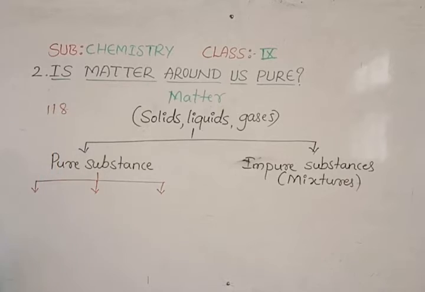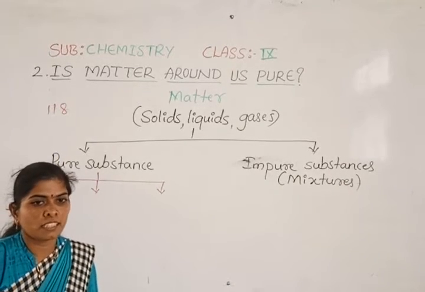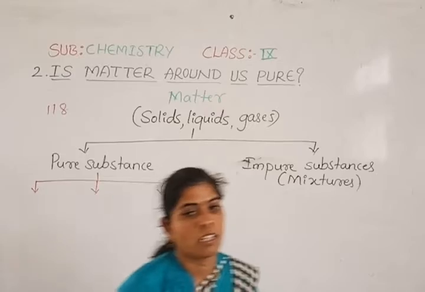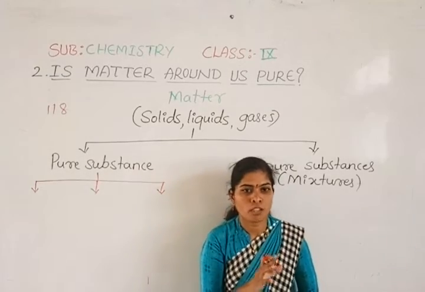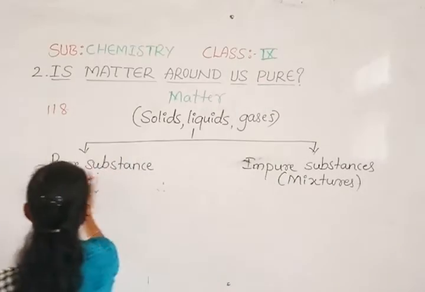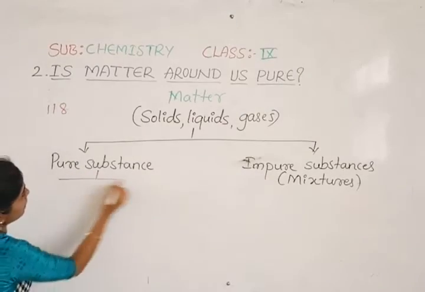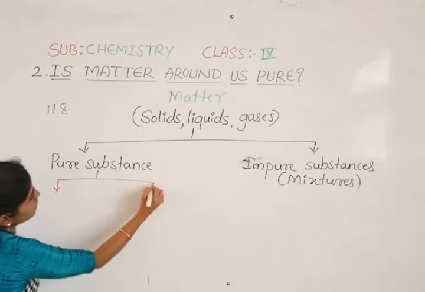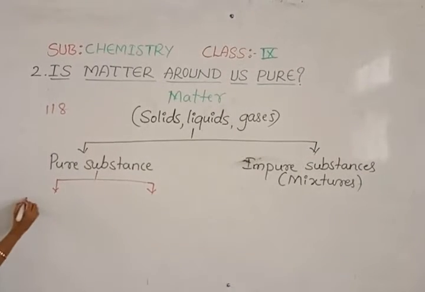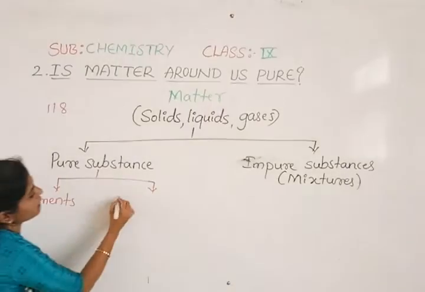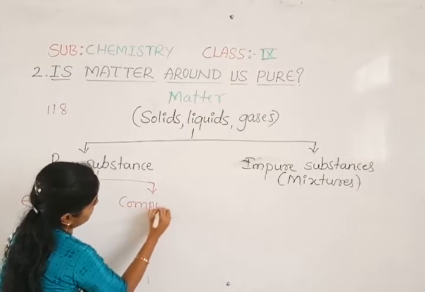Yes, there are 118 elements in total. Those 118 elements are classified. Firstly, we will discuss the elements. In pure substances, we can say two classifications are there: one is elements and another one is compounds.